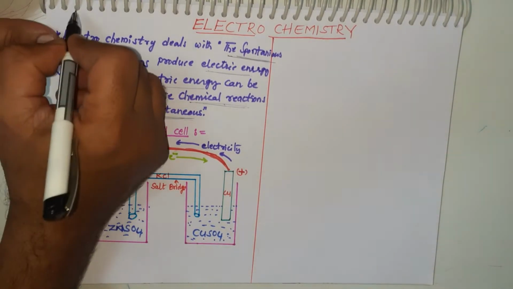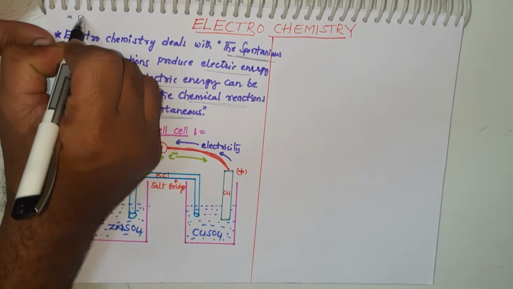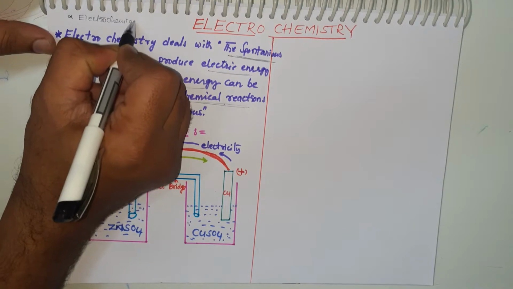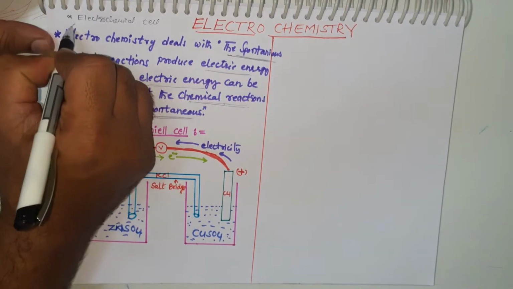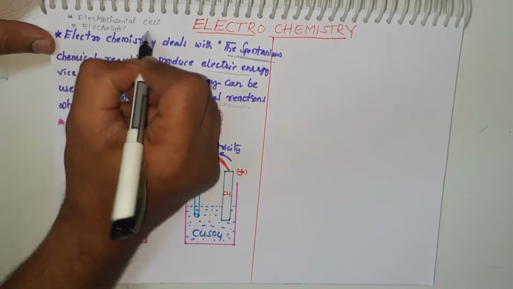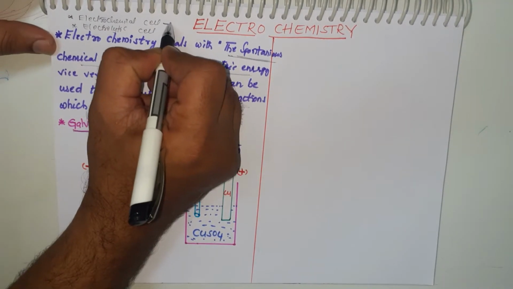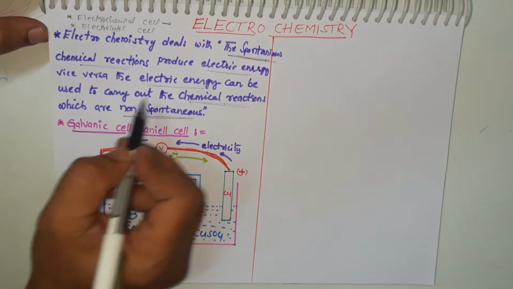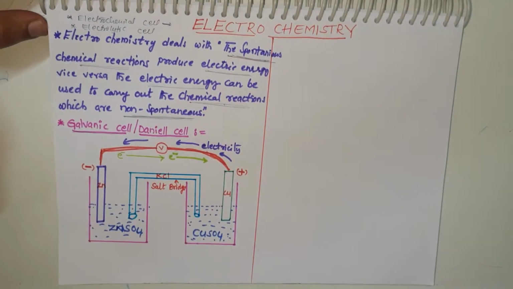So there are electrochemical cells and electrolytic cells. The electrochemical cell is the spontaneous reaction where chemical energy converts into electric energy.